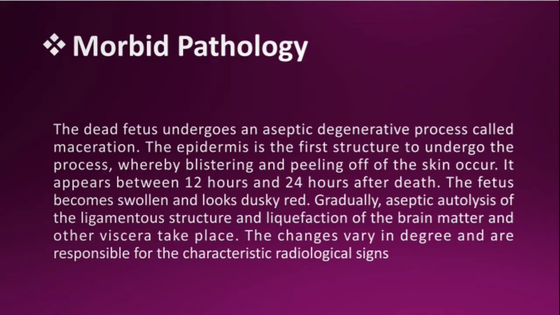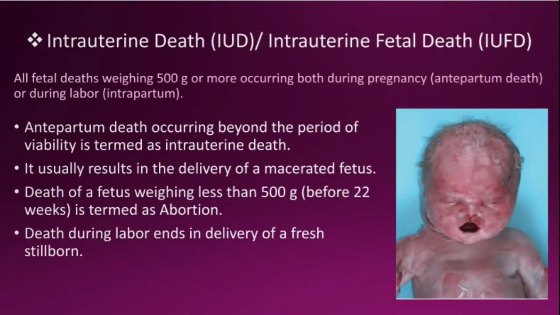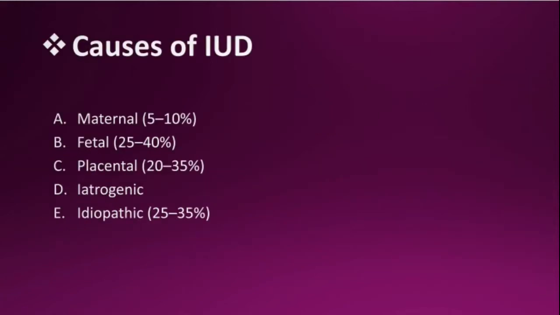Gradually, aseptic autolysis of the ligamentous structure and liquefaction of the brain matter and other viscera take place. The changes vary in degree and are responsible for the characteristic radiological signs. I will tell you about the radiological signs later. Let's see a picture now. See the picture here. The baby is red, swollen, and there is peeling of the skin also.